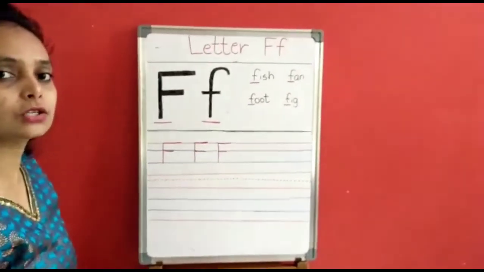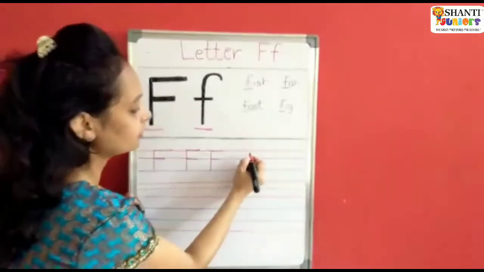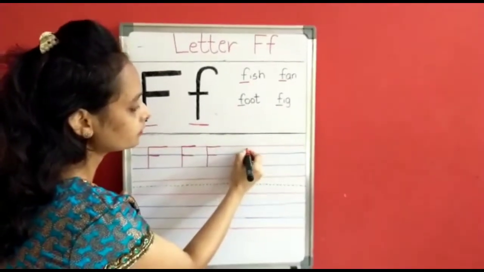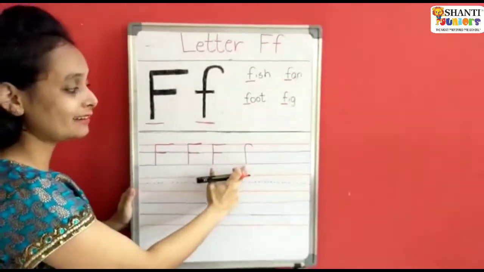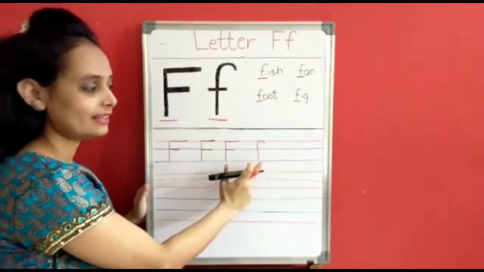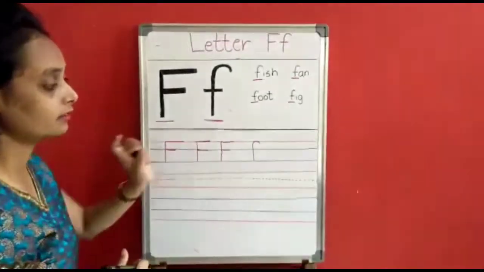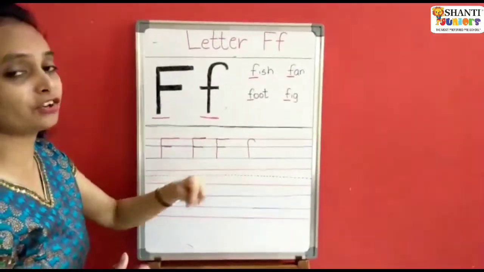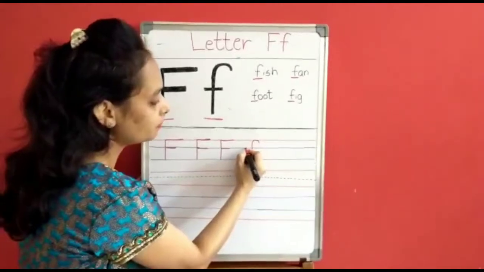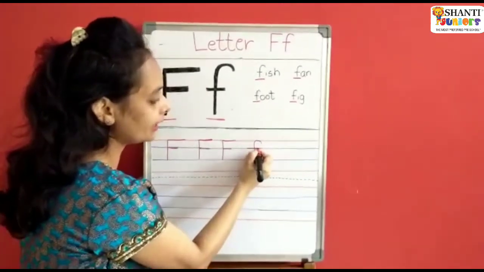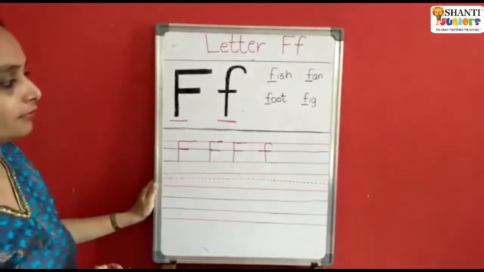Now I am going to teach you small letter f. That is like this. Children, I have taught you this pattern, you know. Do you remember this? Yes, I have taught this pattern for this letter only. Like this you have to do, and from here to the blue line you do a sleeping line. It becomes letter f.